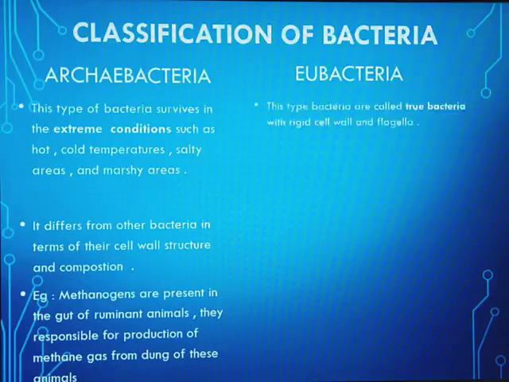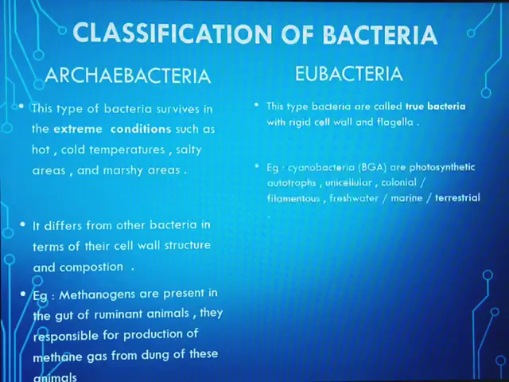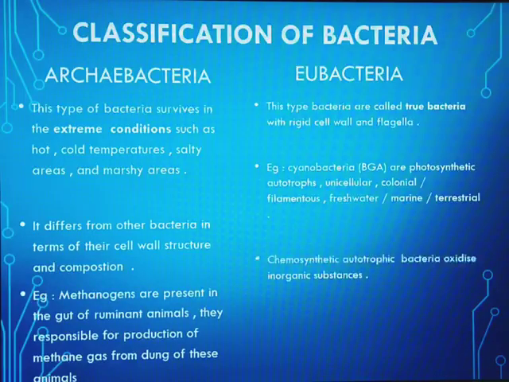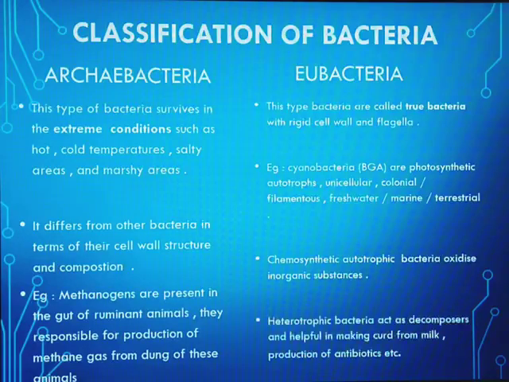Eubacteria can also be called true bacteria because of the rigid cell wall and flagella. The common example is cyanobacteria, which are photosynthetic, unicellular or filamentous. These can be in freshwater, marine or terrestrial habitats. The next type is chemosynthetic autotrophic bacteria. These bacteria help in oxidizing inorganic substances from the atmosphere. The last type is heterotrophic bacteria. These act as decomposers and help in making curd from milk and in the production of antibiotics, etc.